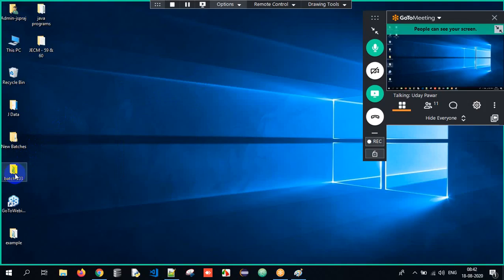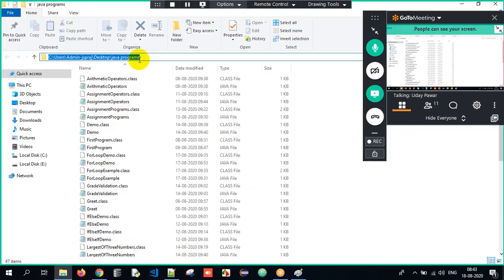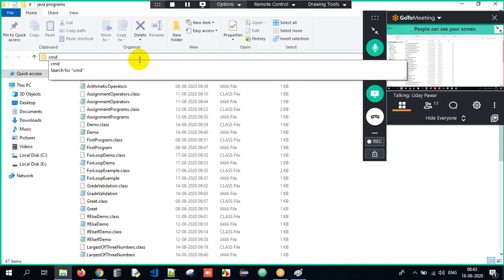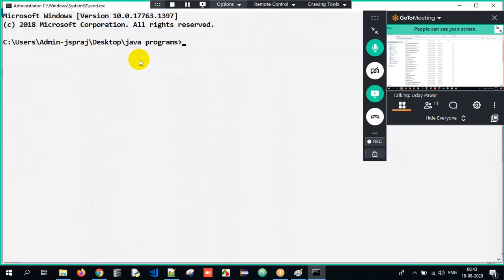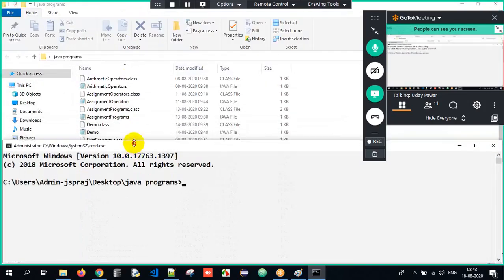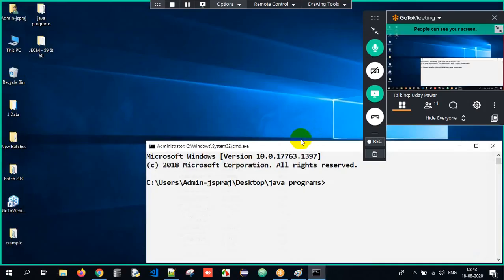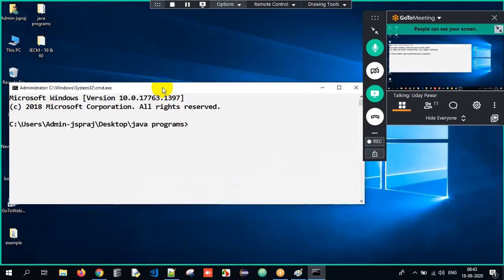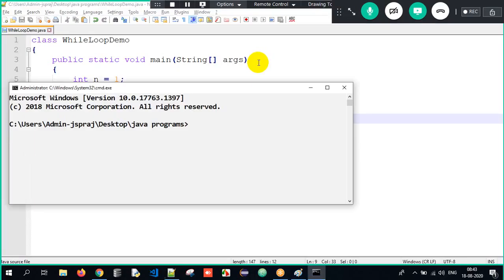I open the program, where is that file here? Java programs, right? I open that respective folder, and within the URL path over here, I click on it and I write cmd. Once I tell cmd, what happens here? The command prompt will get opened in that respective directory itself. If not, I have to explicitly tell cd desktop, cd java programs, all those things. I had to do it on my own, right? But now here automatically it will happen. The only reason being, we are trying to go to that directory and try to open it. So this is about the entire process.